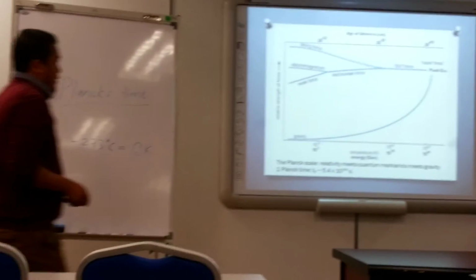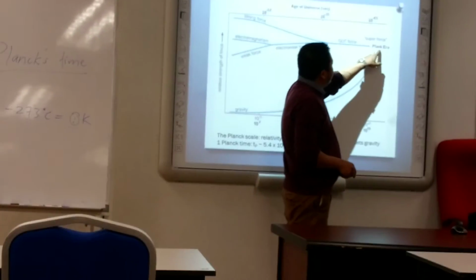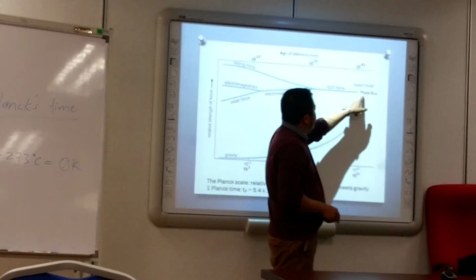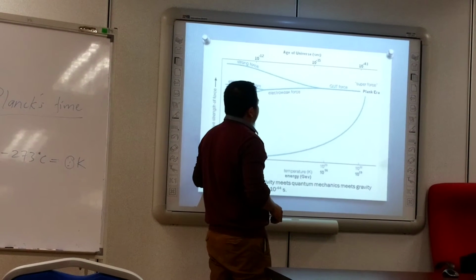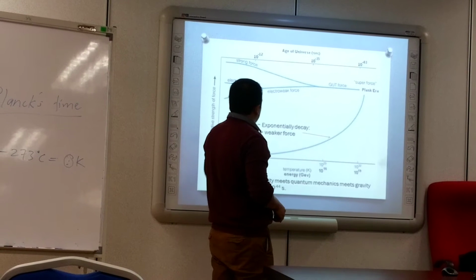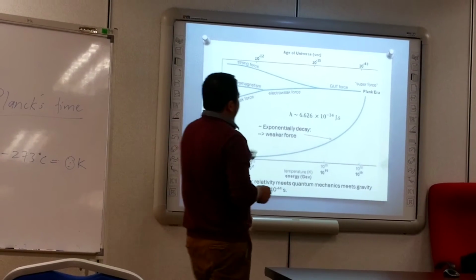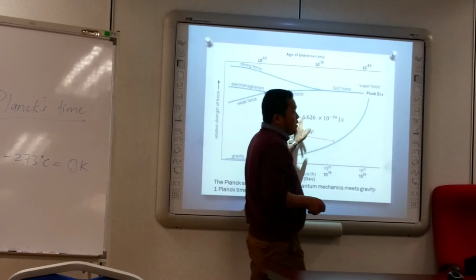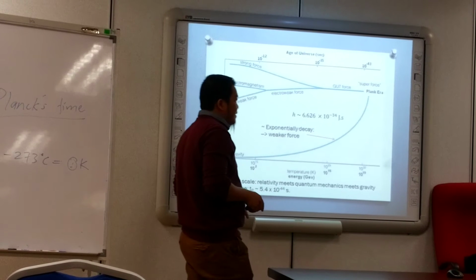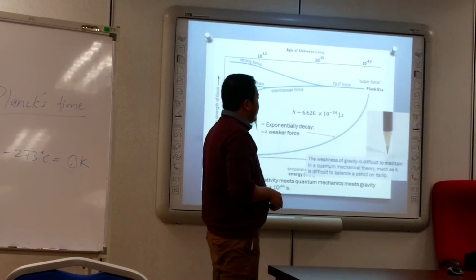Okay, this is a very clear one. This is from the Big Bang, and that is what we call the Planck era. And you can see this is the exponential decay of gravity, going to the weaker force. And this is the Planck constant that we can calculate at 10 power negative 43. This is a small amount of energy per frequency in quantum mechanics.